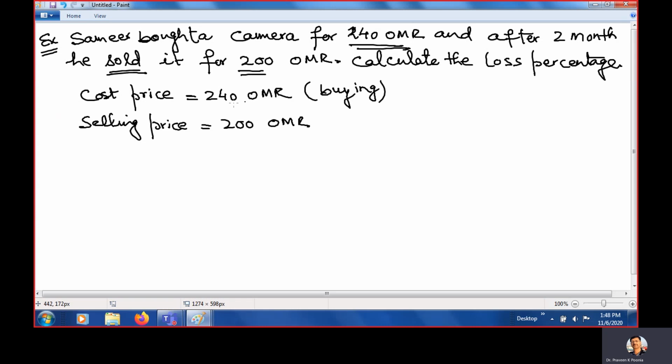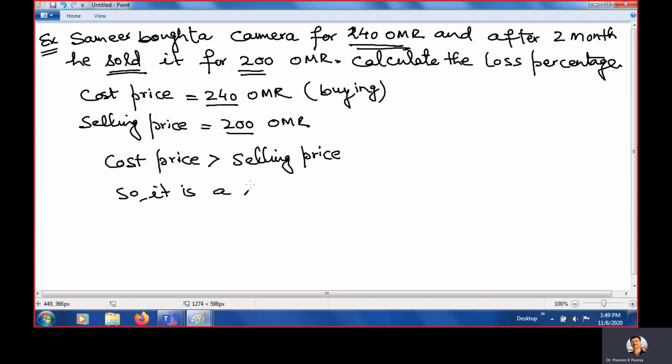If you see, the cost price is greater than the selling price. Cost price is 240 and selling price is 200. So it is a loss, because the buying price is more and the selling price is less.